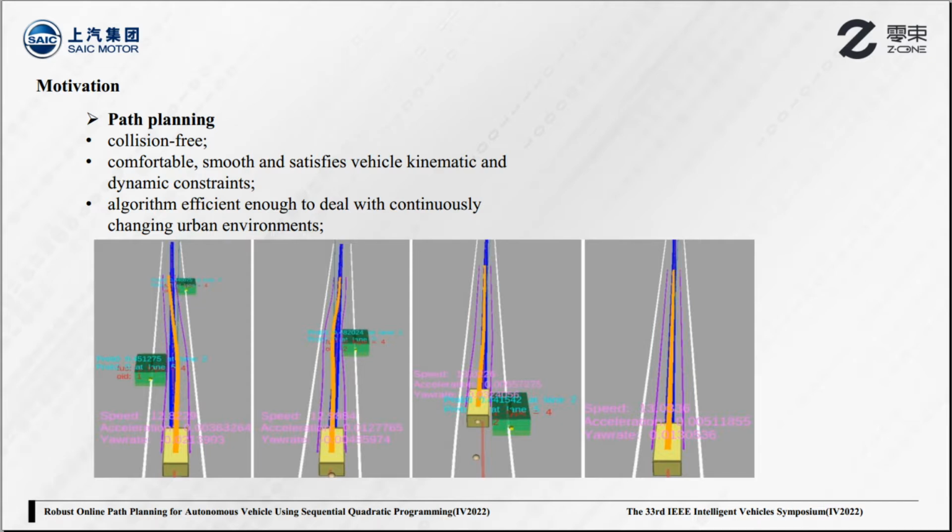Therefore, we conclude that path planning should satisfy three requirements. First, the path should be collision-free. Second, the path should be comfortable, which means it is smooth and satisfies vehicle kinematic and dynamic constraints. Third, the path planning algorithm should be efficient enough to deal with continuously changing urban environments, and it can be executed instantaneously on autonomous vehicles.